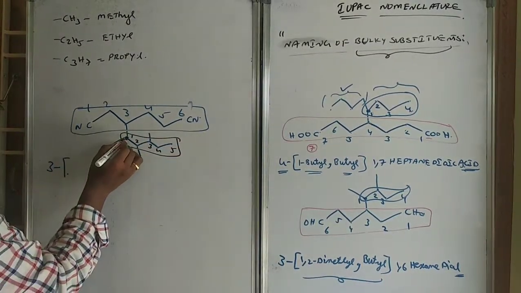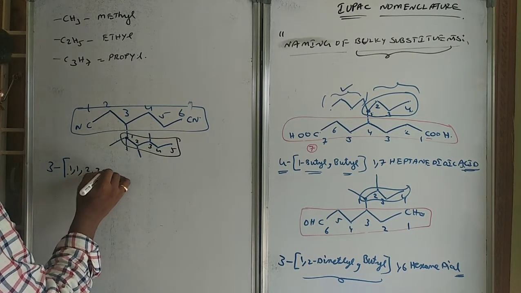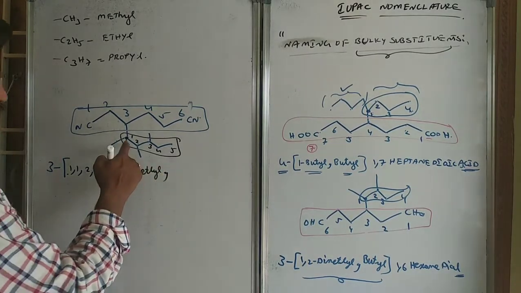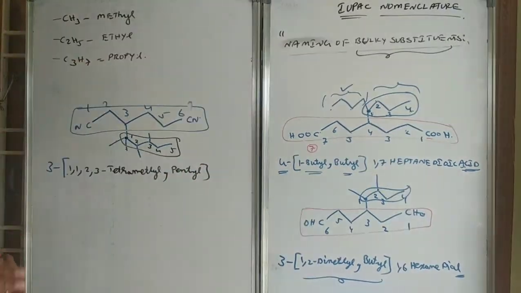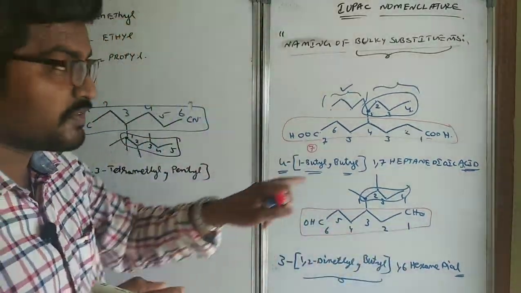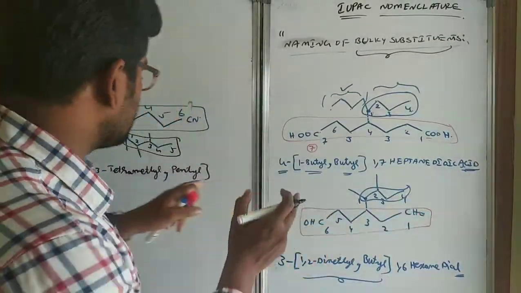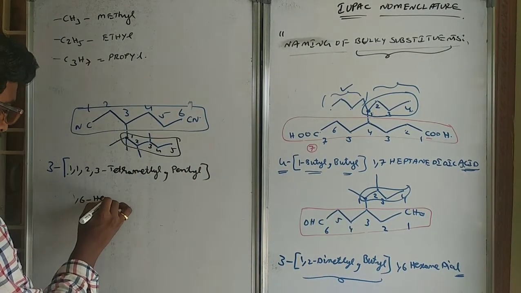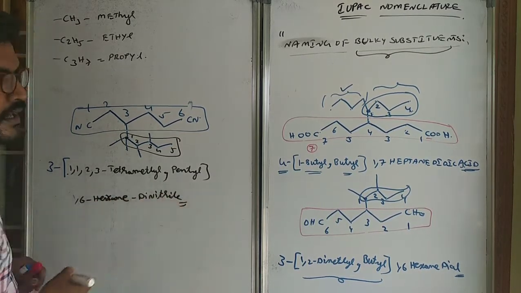Now see the numbering. The first carbon is having 2 methyl. The second is having 1. 1, 1, 2, 3 tetramethyl, 1, 2, 3, 4, 5 pentyl. So we will write the substituent as a main compound, but the numbering is different. The point of attachment will get the first number, and we will continue writing the other things, and we will name it pentyl. 1,6-hexane dimethyl. This is the name of the compound.